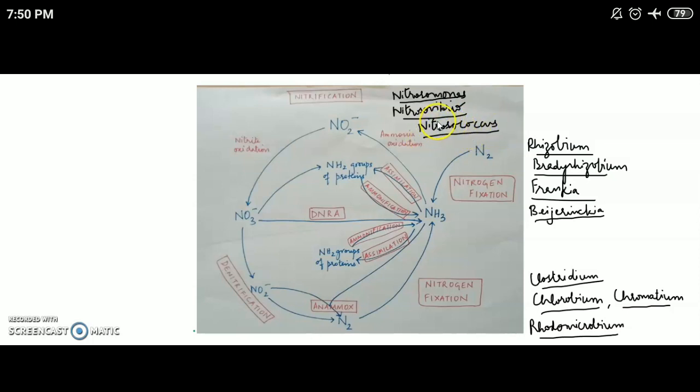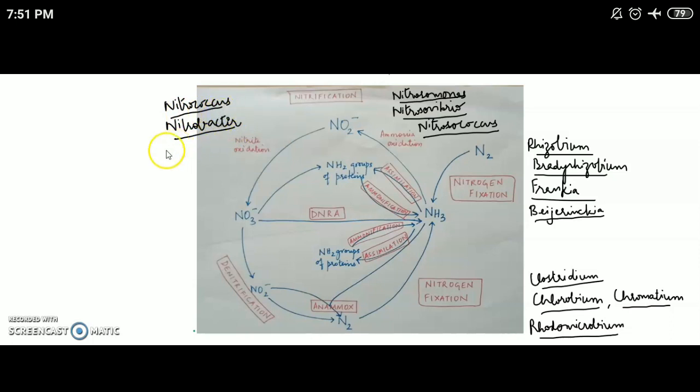Chemoautotrophs are dominant mainly in neutral and alkaline soils, and they are basically bacteria. Also, these bacteria carry out nitrification in a much faster process in comparison to heterotrophs. These chemoautotrophic nitrifying bacteria are gram negative, and they can use either ammonia or nitrite as an energy source or even as an electron source.